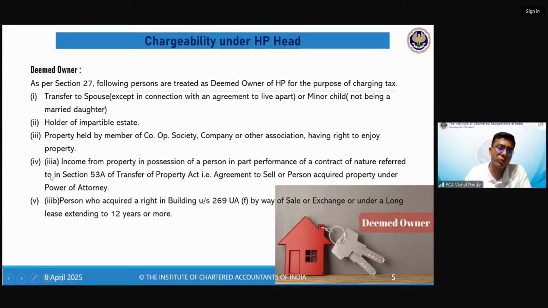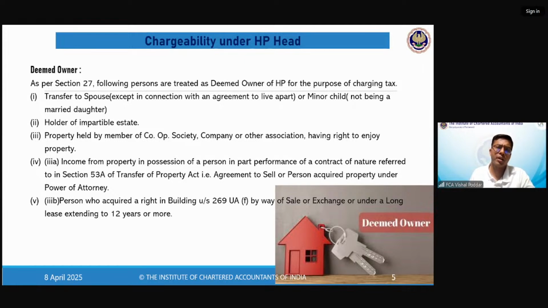So if you are a tenant over here, but under a lease agreement beyond 12 years, we will deem that you are owner. So these are the 5 case scenarios where you are not the legal owner. The property is not legally under your name, but the law says we will presume that you are the owner. And once the law presumes you are the owner, the income from such property will get taxed to you, even though it is not in your name. That is the importance of this point of deemed owner.